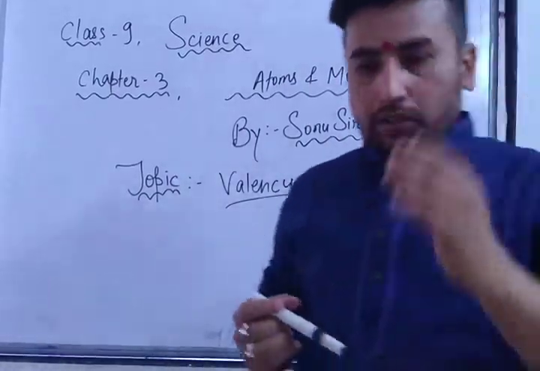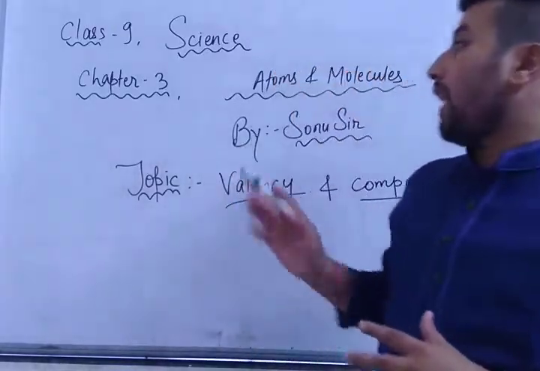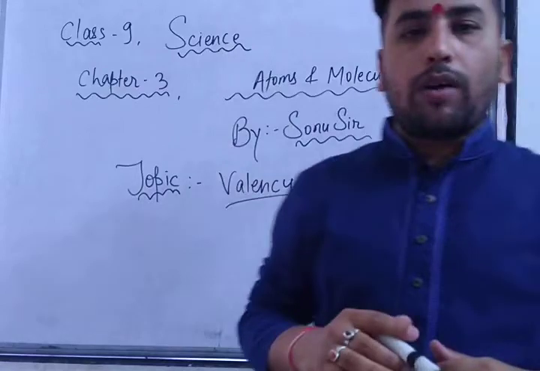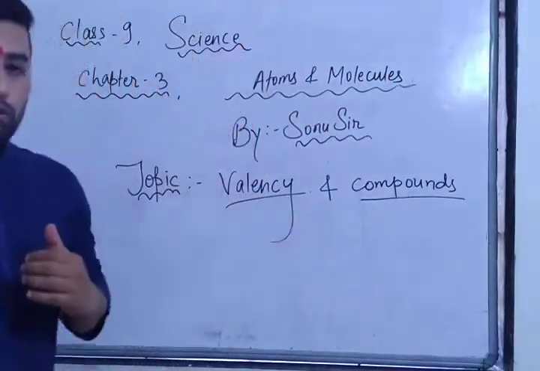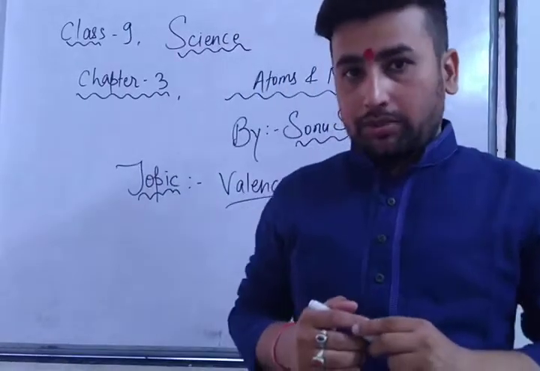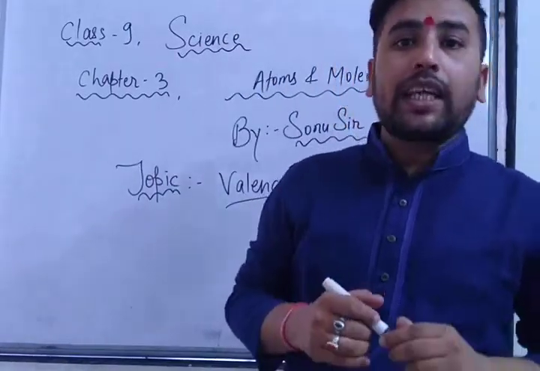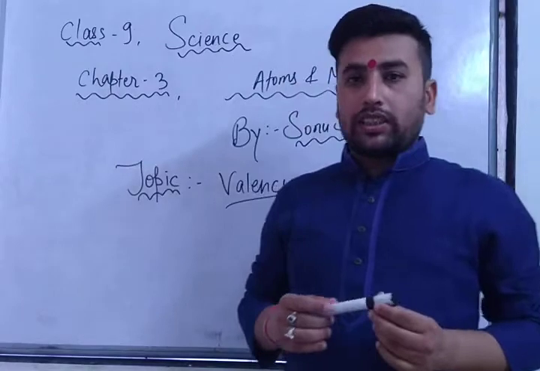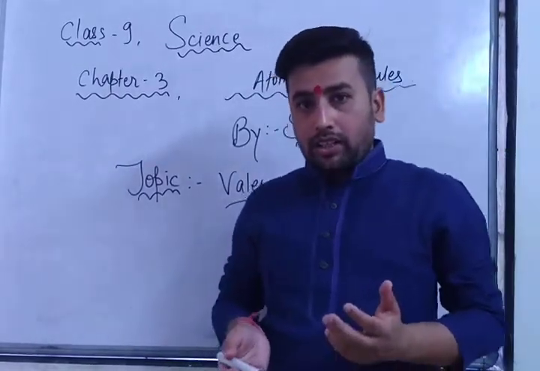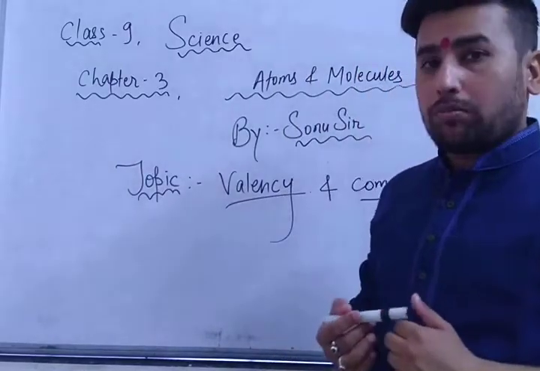So today we are going to discuss class 9 science, chapter number 3, Atoms and Molecules. The main topic is valency and compounds. What is valency? The combining capacity of an element. The combining capacity of an element is called valency. What is combining capacity? Why do elements combine?